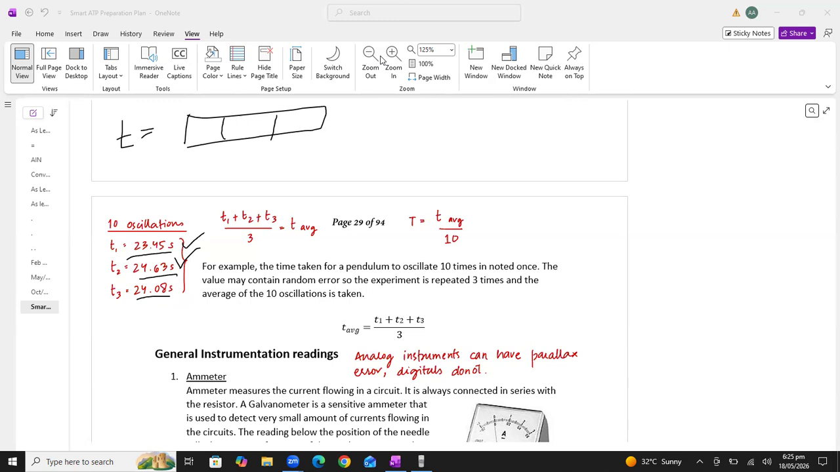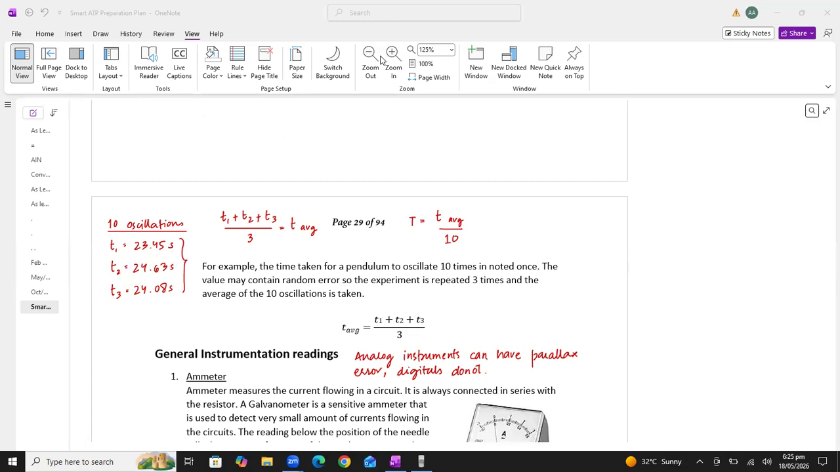Acha, sometimes students do this: for the first reading they write four significant figures, but in the second reading they write only 24.6. Inaccurate significant figures, insufficient significant figures. The examiner will write remarks at the bottom of your paper. All right, students, make sure that you write the answer in proper, complete significant figures.